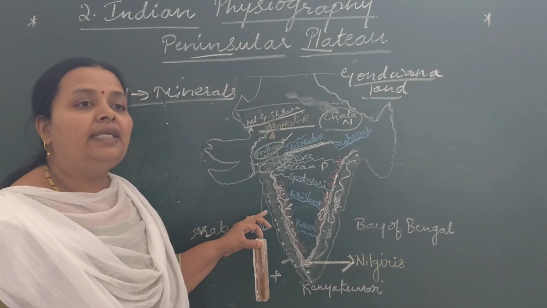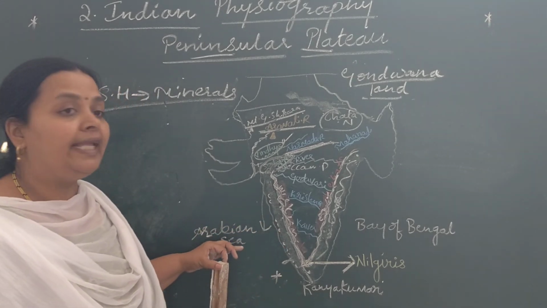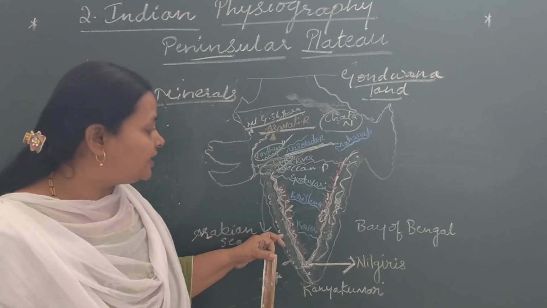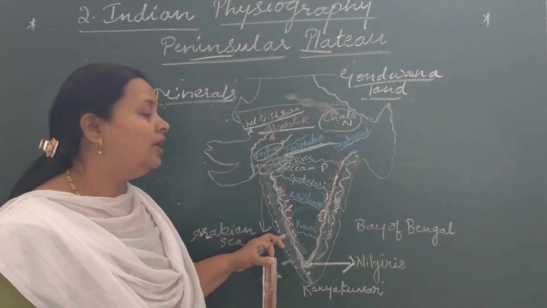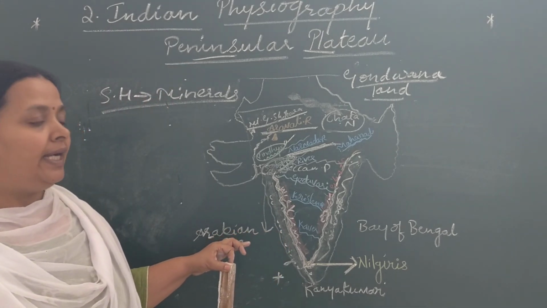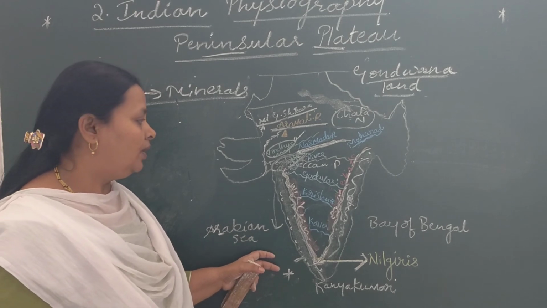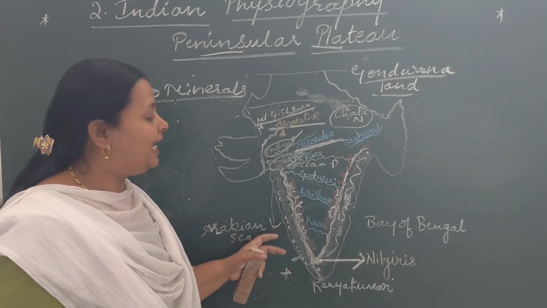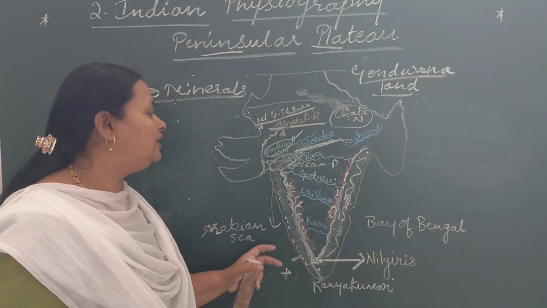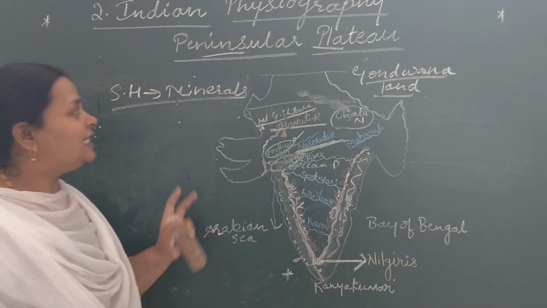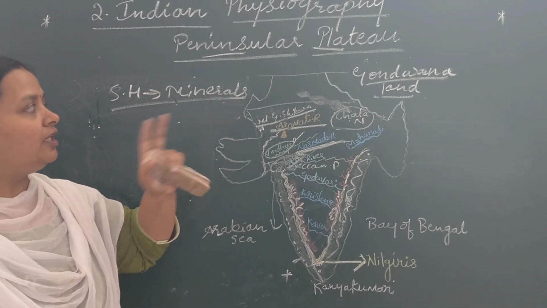And next, it is also known for hill stations. We can find very beautiful hill stations in the Western Ghats, like Ooty, Mahabaleshwar, Panchgani, and some other small hill stations also. Okay, this is about the peninsular plateau.